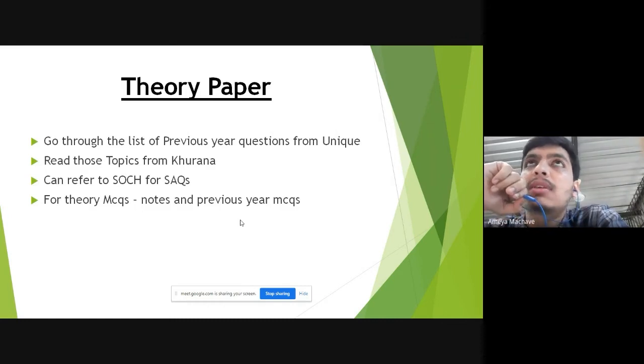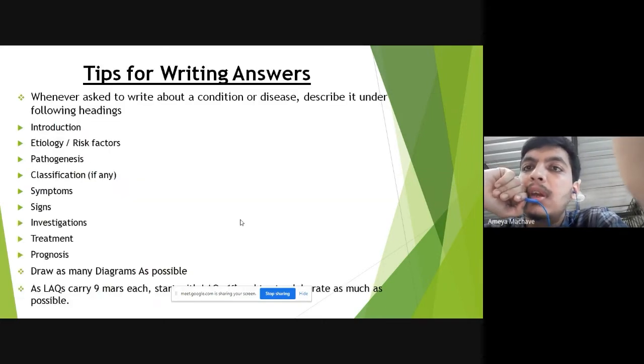Yeah, and for the theory MCQs, notes are enough, and you can go through previous year MCQs. Many times, out of the 20 MCQs, 5 to 6 or even more get repeated from previous years. So do go through previous year MCQs from Unique. Yeah, that would suffice for the theory paper.